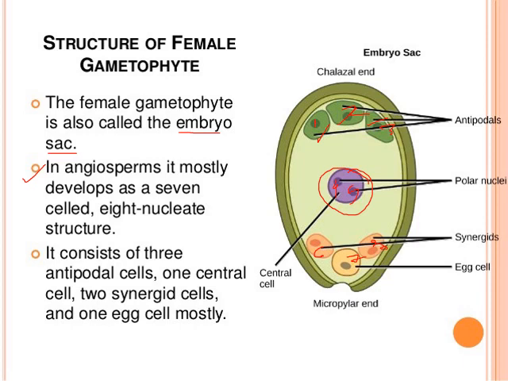It consists of 3 antipodal cells. Where will the 3 antipodal cells be? They will be found towards the chalazal end, and the synergids and egg cell together are called the egg apparatus. The egg apparatus will be found towards the micropylar end, and the egg cell is surrounded by 2 synergids. These are the polar nuclei, found in the middle of the embryo sac. This is the structure of the female gametophyte.